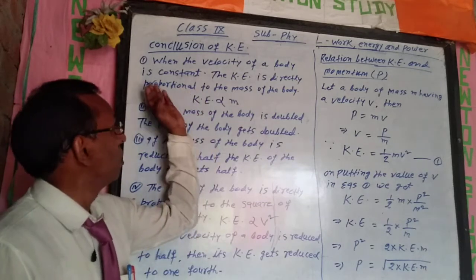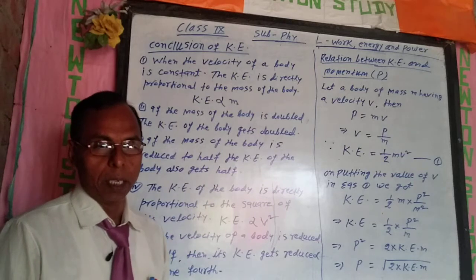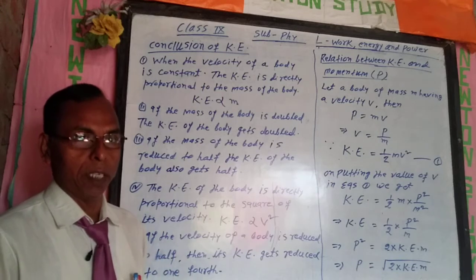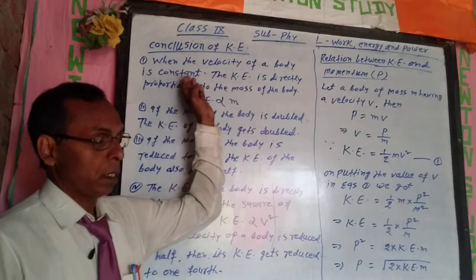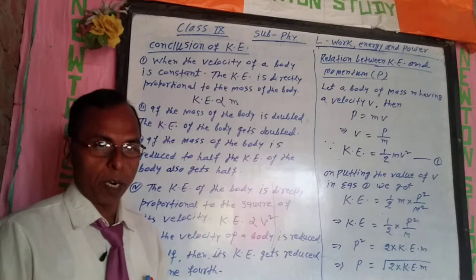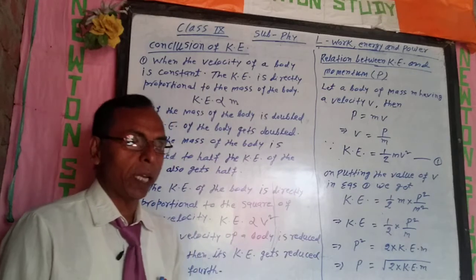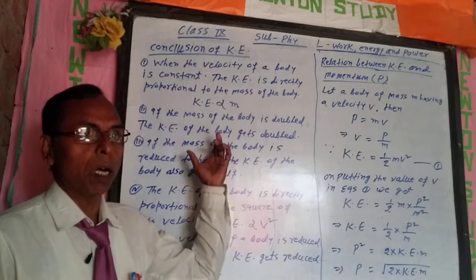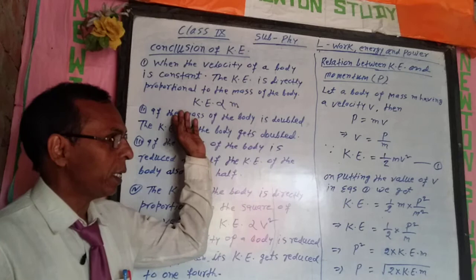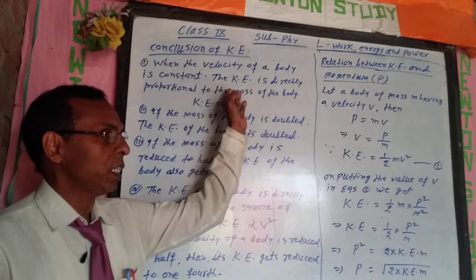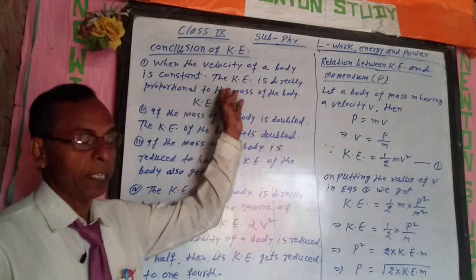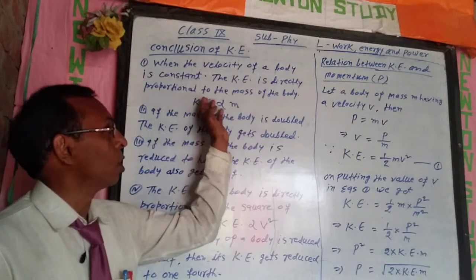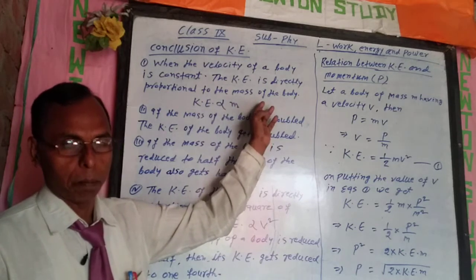First conclusion: when the velocity of a body is constant, then kinetic energy is directly proportional to the mass of the body.